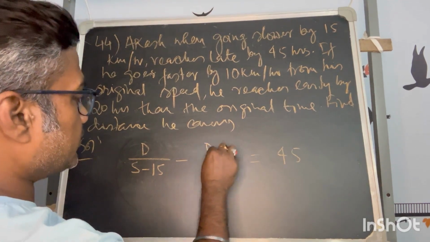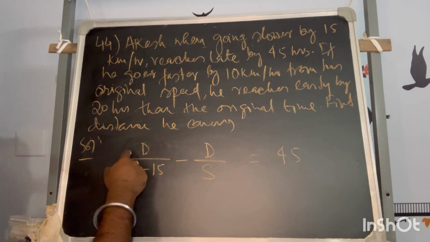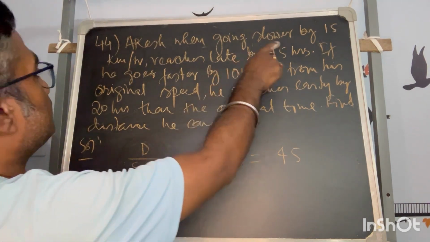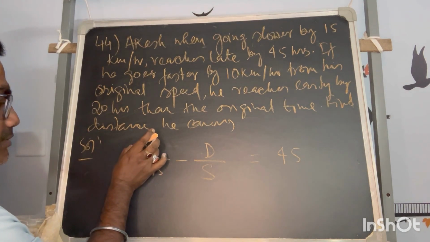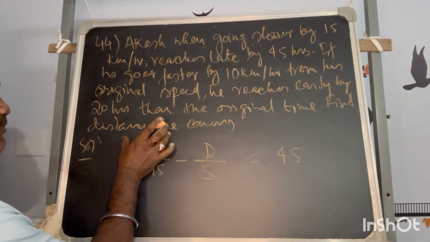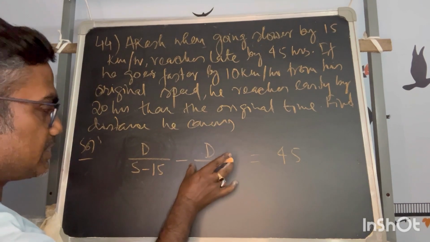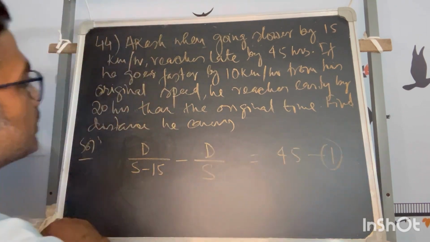Then the original speed: this time is higher, this time is lesser. If I take the difference, I will get the first equation.